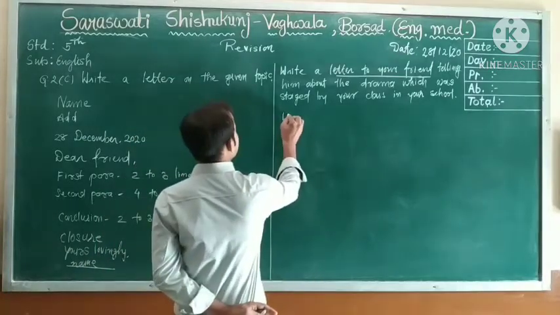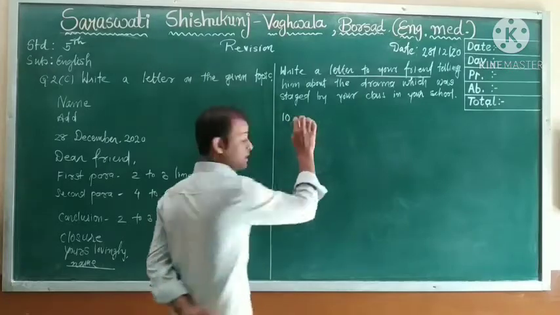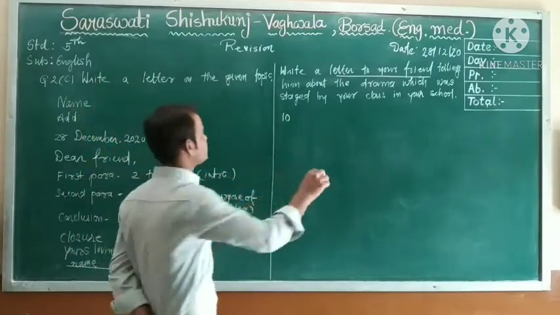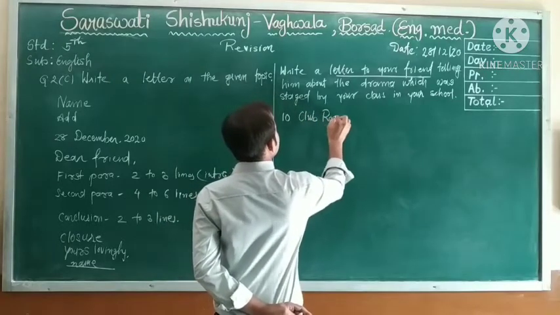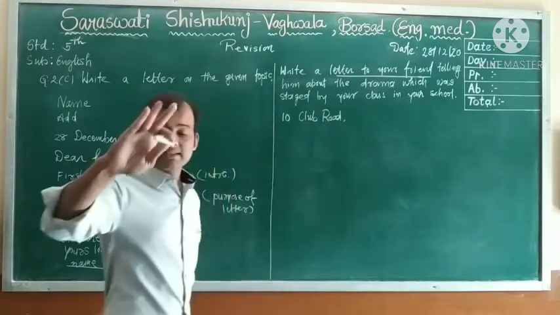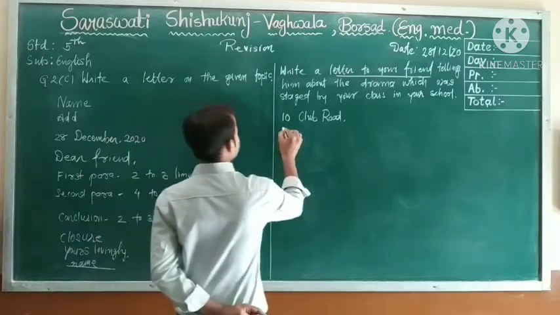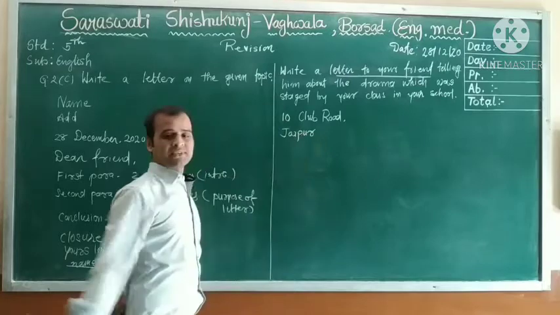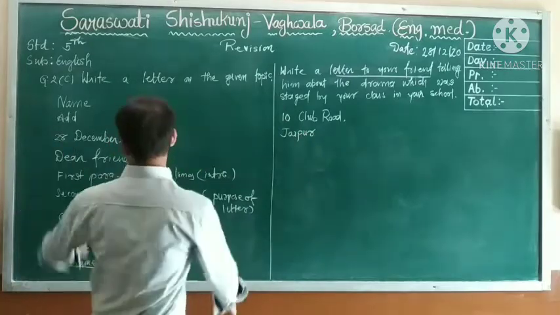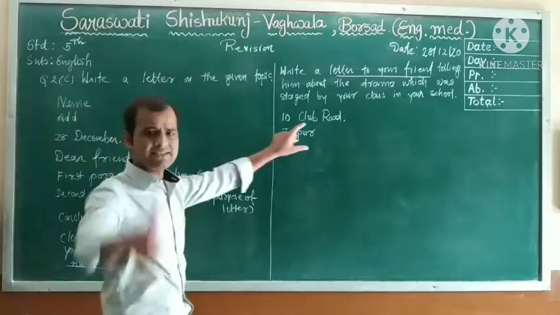At the left side, what I'm going to write? 10 Club Road, comma. Next, below I'm going to write Jaipur. It's the name of a city, Jaipur. Here I did not write a name.